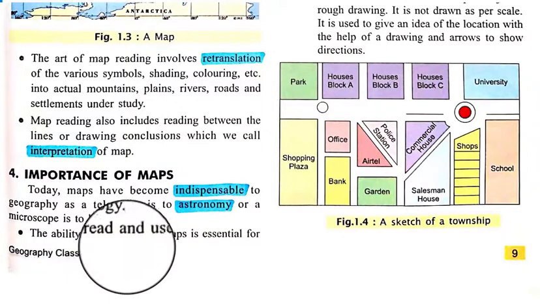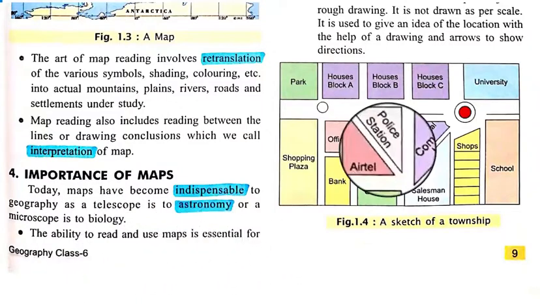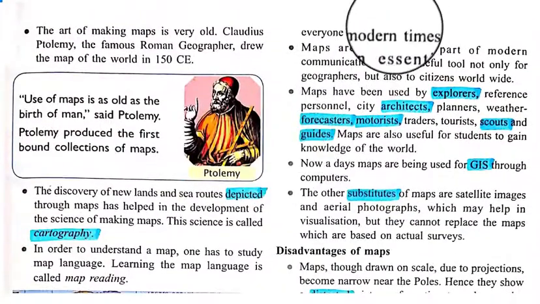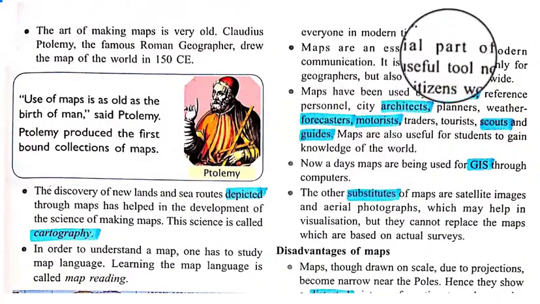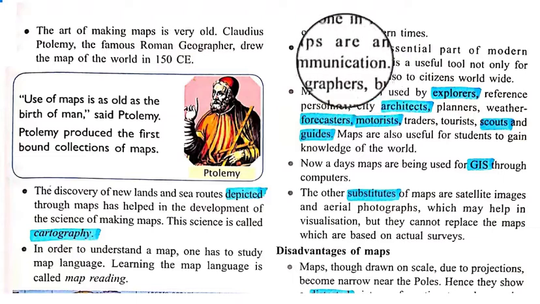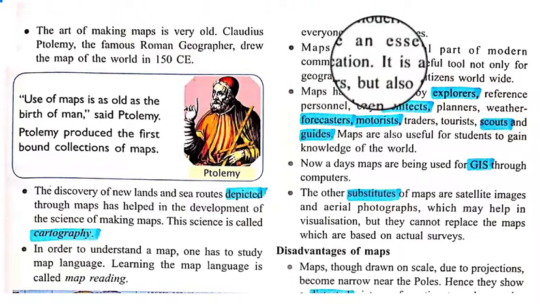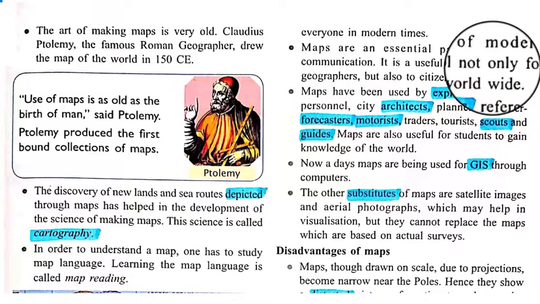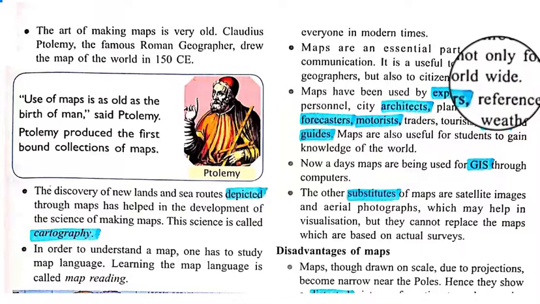The ability to read and use maps is essential for everyone in modern times. Maps are an essential part of modern communication, and this is one kind of communication tool. It is a useful tool not only for geographers but also for citizens worldwide.